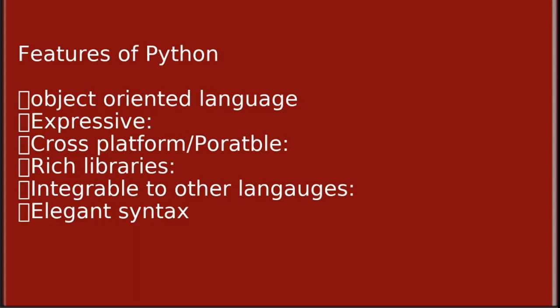There are libraries for regular expressions, documentation generation, unit testing, web browsers, threading, databases, CGI, email, image manipulation, and lots of other functionality. It is also simple to use and integrable with other languages if needed. You can write some of your Python code in other languages like C++. This makes Python an extensible language, meaning that it can be extended with other languages.